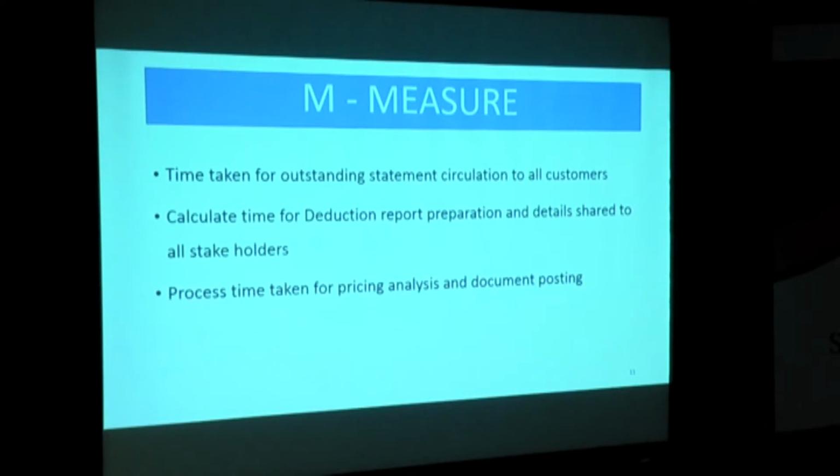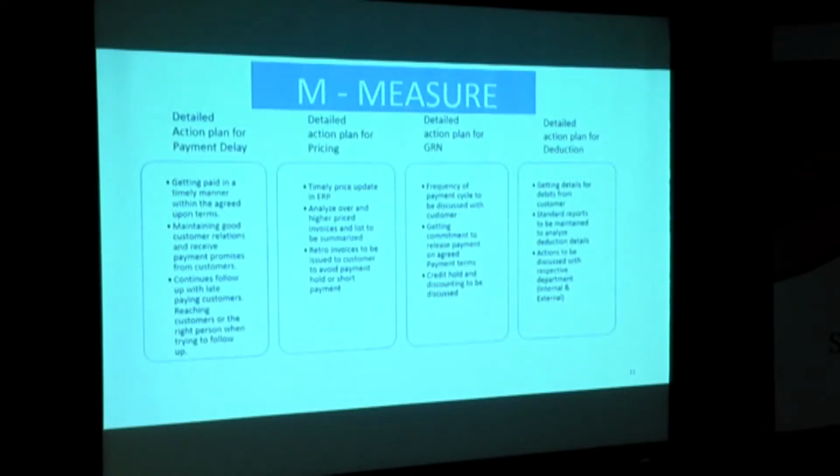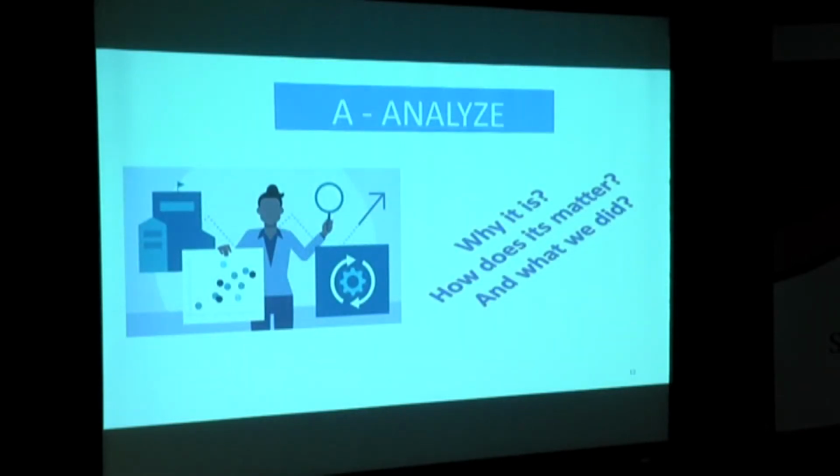We sat and did a calculation of these three points and worked out a detailed action plan. For payment delay, how do we approach the customer? For pricing, if the price is to be updated in the system in a timely manner, what action should be taken to avoid invoices raised at a higher or lower price, and the GRN activity, and deductions. So we set out a detailed action plan and started the analysis.